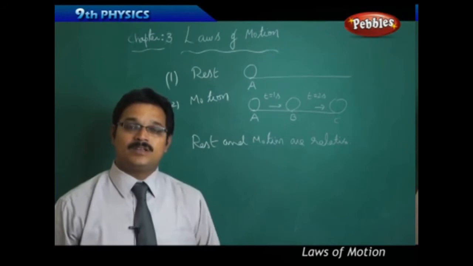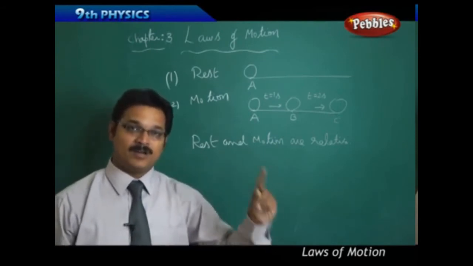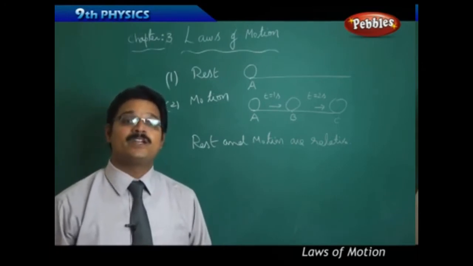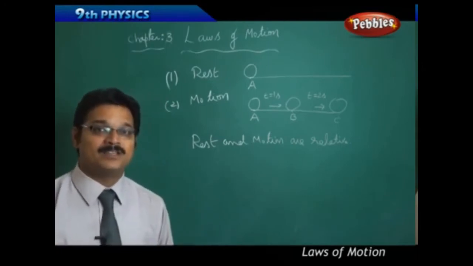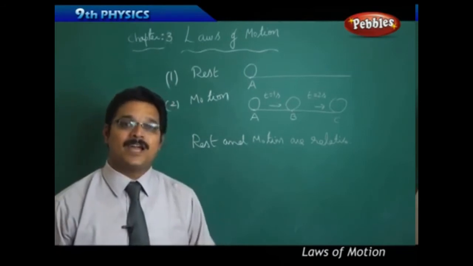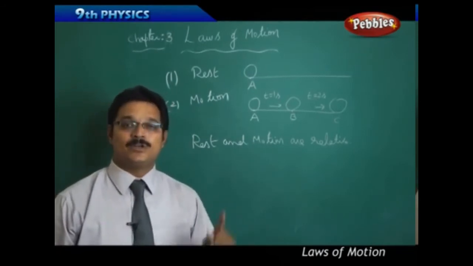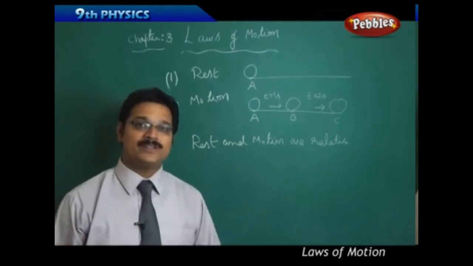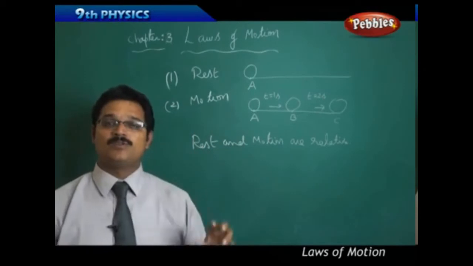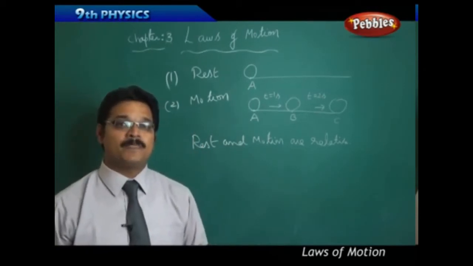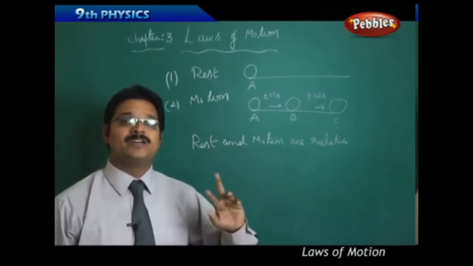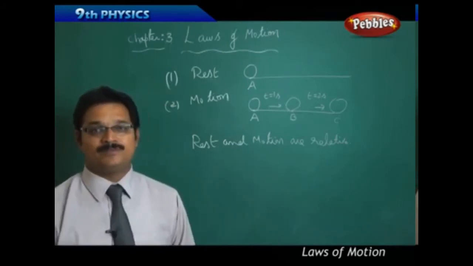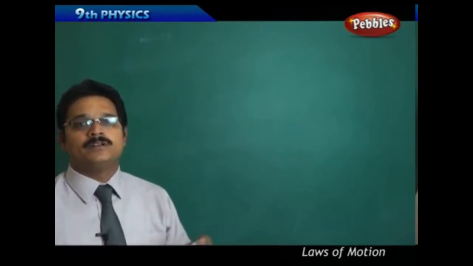But if there is an observer on the planet Mars, that observer does not feel that we are at rest, because according to Mars, the earth is rotating and we are also rotating with the earth. So according to that observer, we are in motion. According to us we are at rest, but according to the observer on Mars, we are in motion. That's why rest and motion are both relative. For one observer it is rest, for another observer it is motion. Now let's move deeper into the topics.